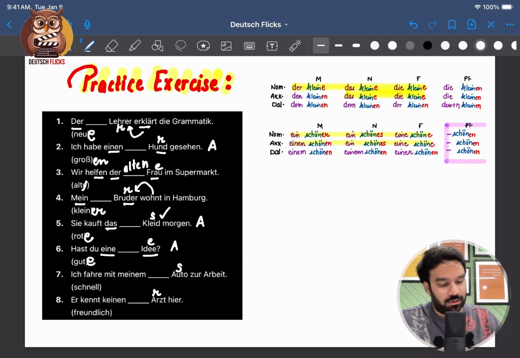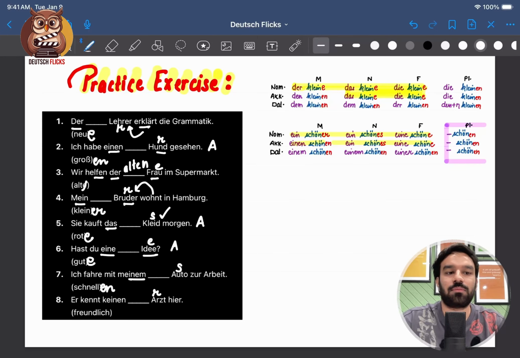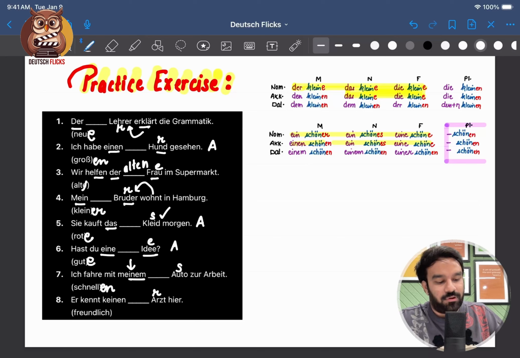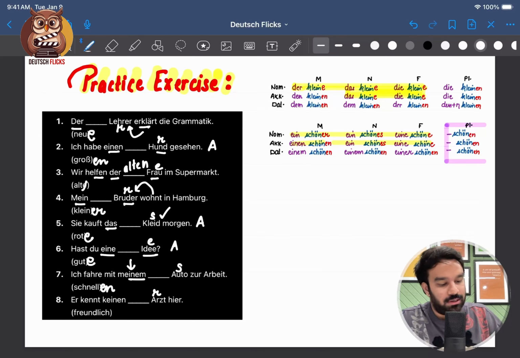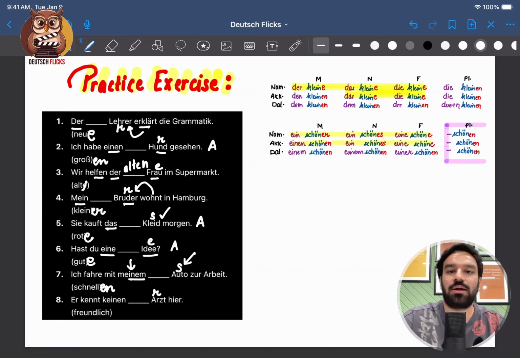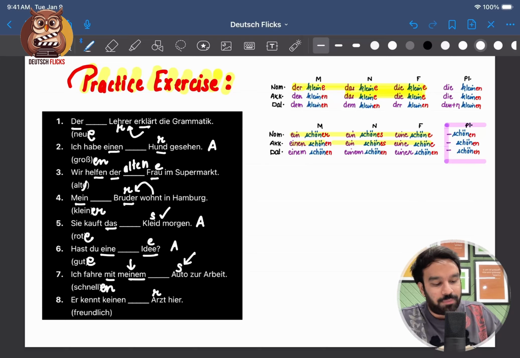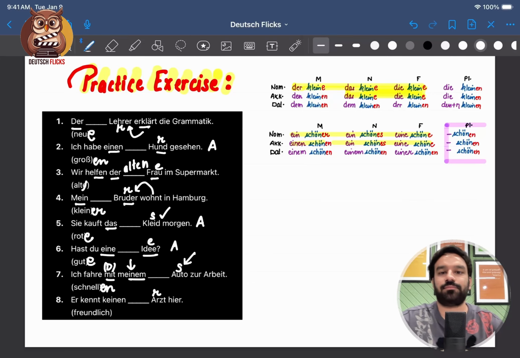Nummer 7. I can close my eyes and fill "schnellen". Why? Because we have dative case. If I were to follow steps, we have "meinem", that means we have to refer to the unbestimmte article table. Neutral noun we have. Case is dative because of the preposition "mit". So I'm driving with my fast car to work.